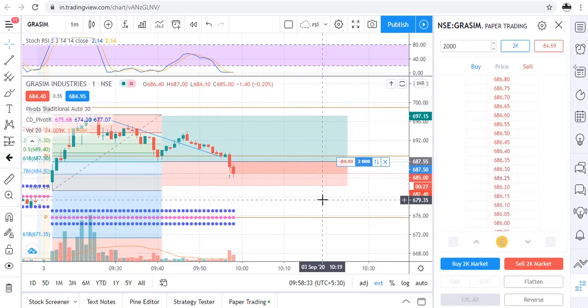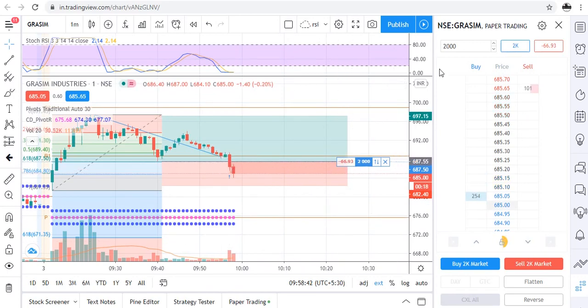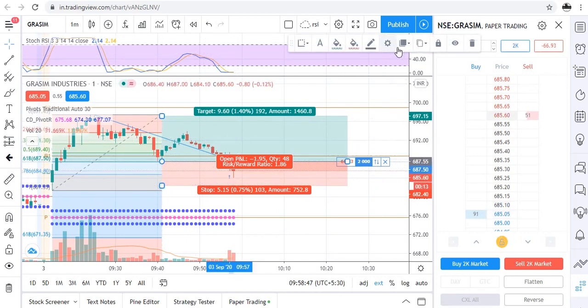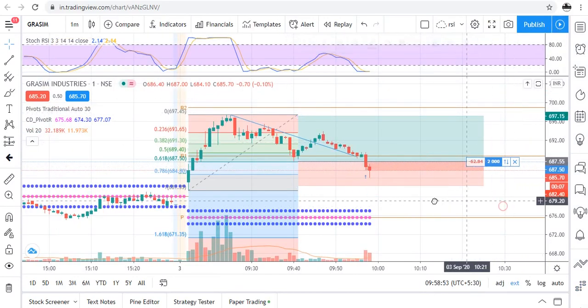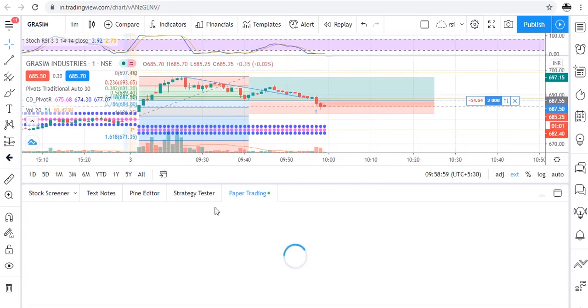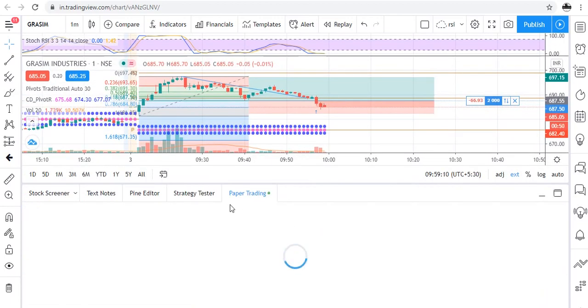Traders, it is coming downwards, but we will wait, no problem. Let us place our target and stop loss. This is our predefined target and this is our stop loss. So let us lock it and place our stop loss and target. It is taking some time to load, but okay, let it be.